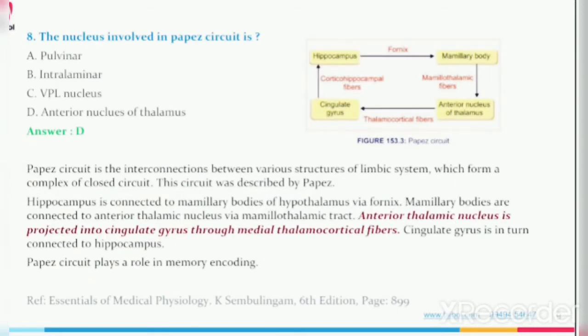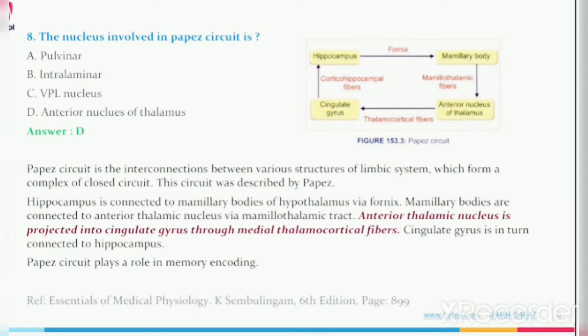Question number 8. The nucleus involved in Papez circuit is option A, Pulvinar, option B, Intralaminar, option C, VPL nucleus, option D, Anterior nucleus of thalamus. The answer is option D. That is, anterior nucleus of thalamus is involved in Papez circuit.